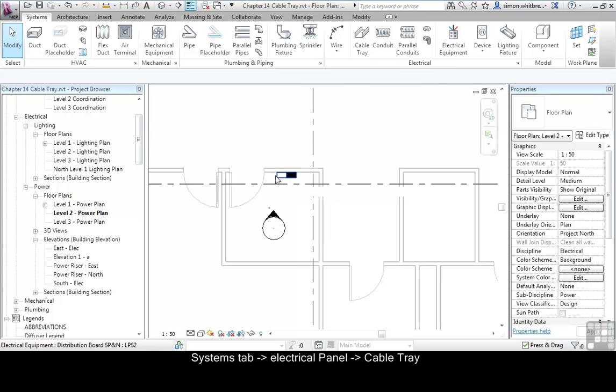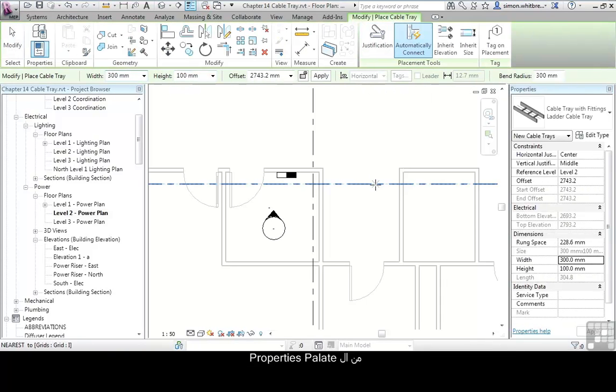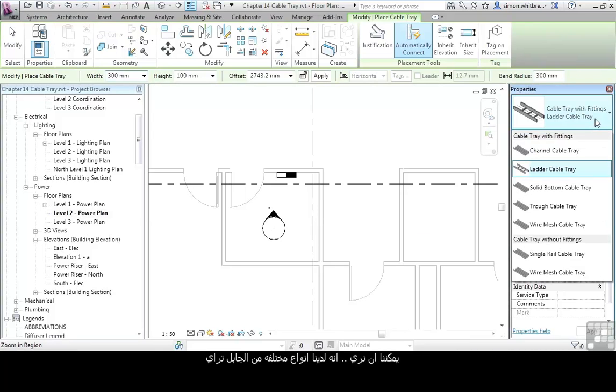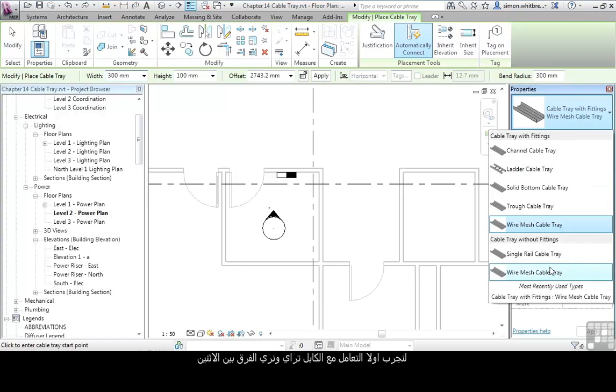From the Systems tab and the electrical panel, we can see cable tray. From the Properties palette, we can see that we have several different types of cable tray. We have cable tray with fittings, which includes channel, ladder, solid bottom, trough, and wire mesh. We also have cable tray without fittings. Let's first deal with the tray with fittings and without fittings.